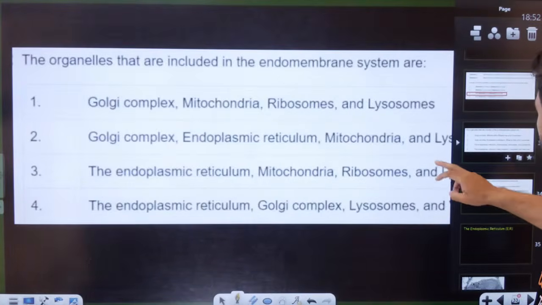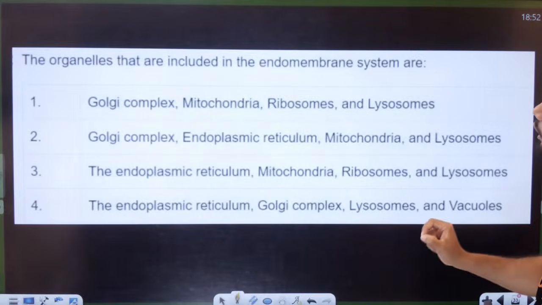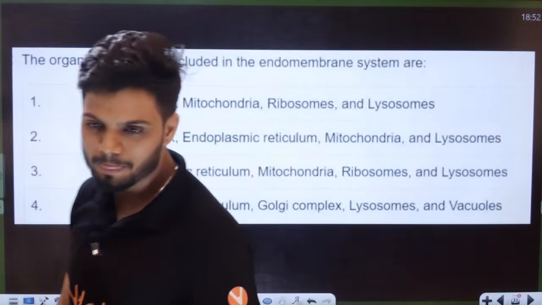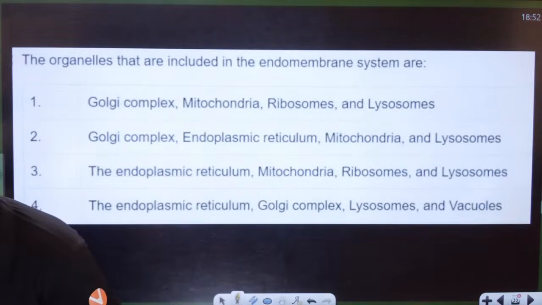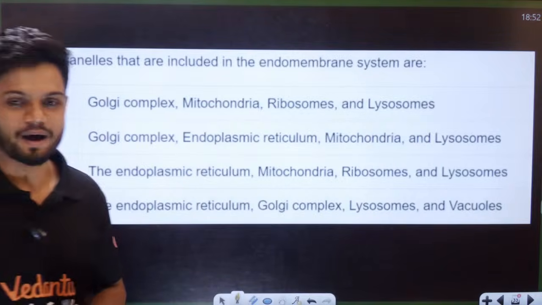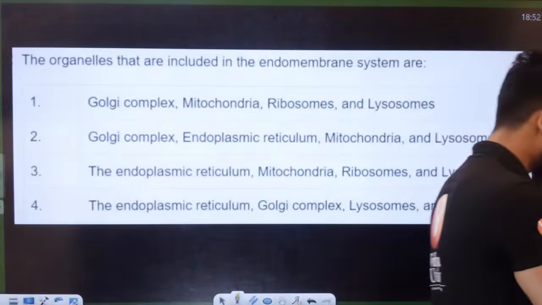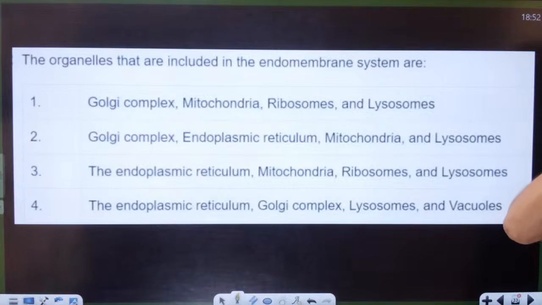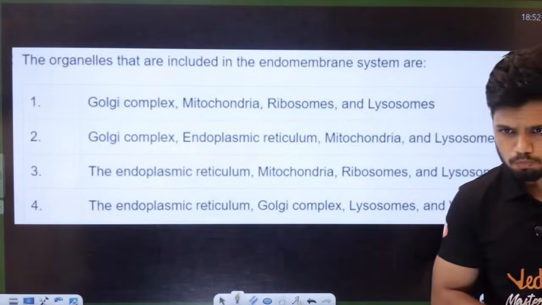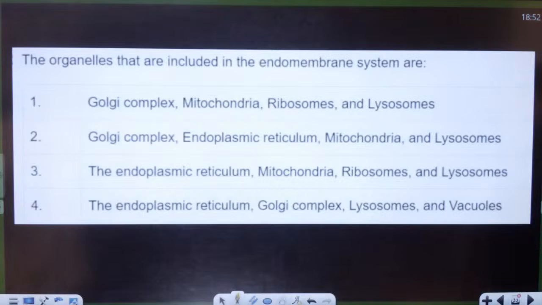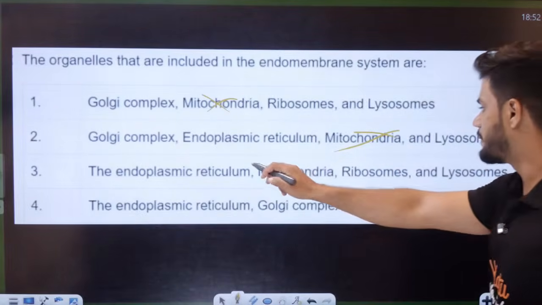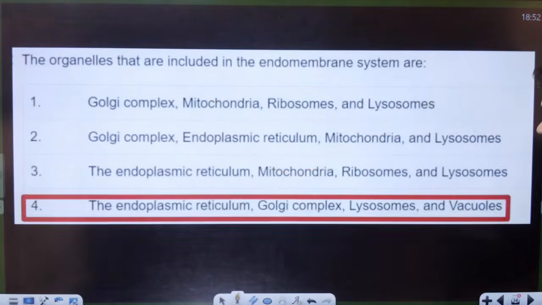Okay. Students, the organelles that are included in the endomembrane system are the organelles which are part of your endomembrane system. See, mitochondria is not a part of it. Last option, students.